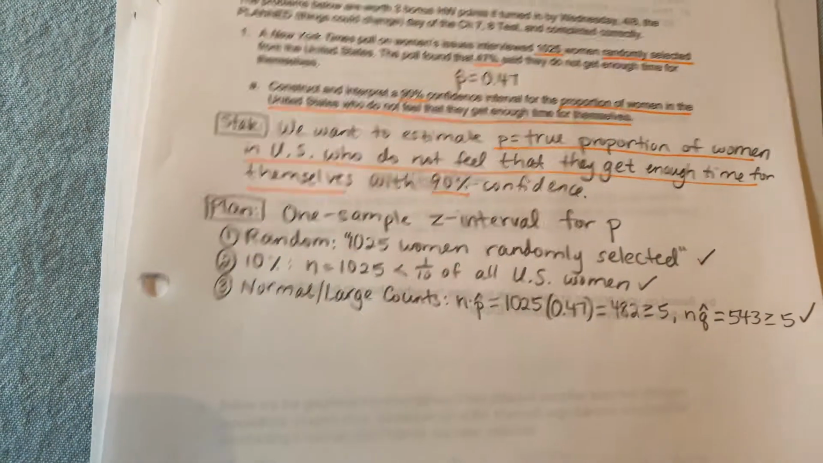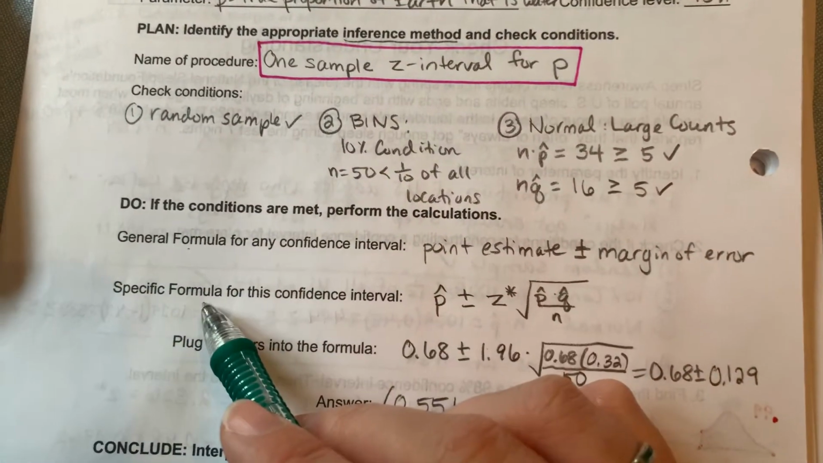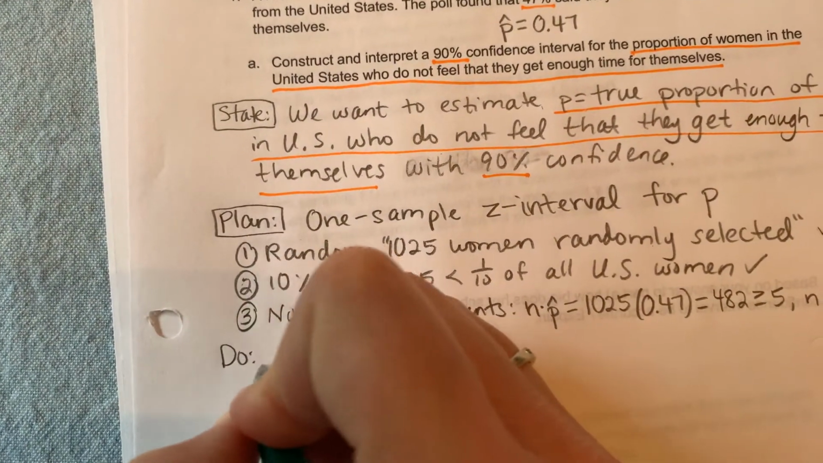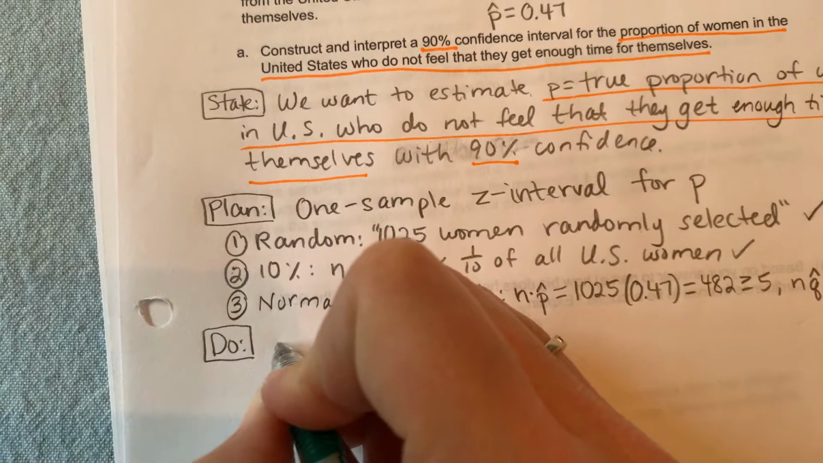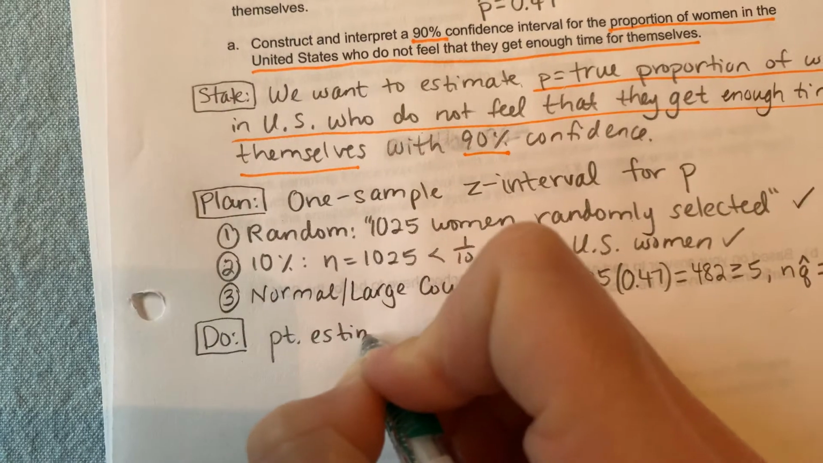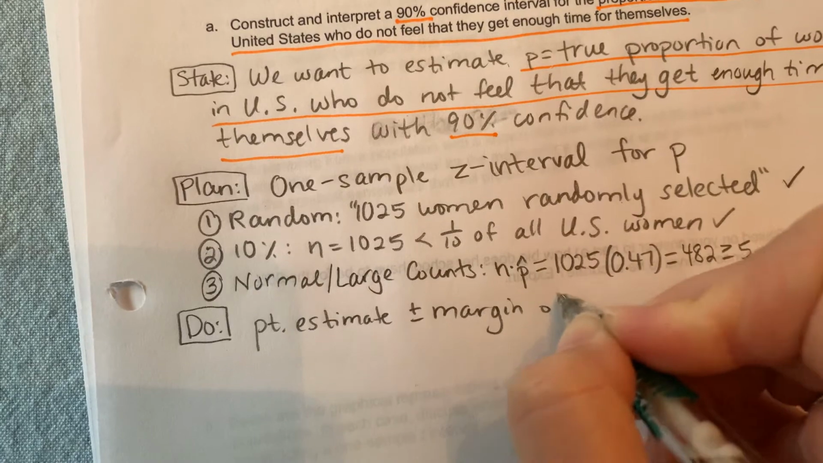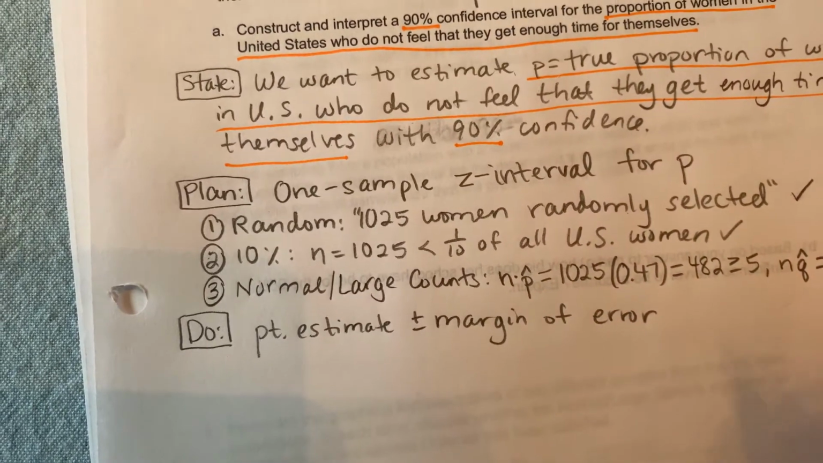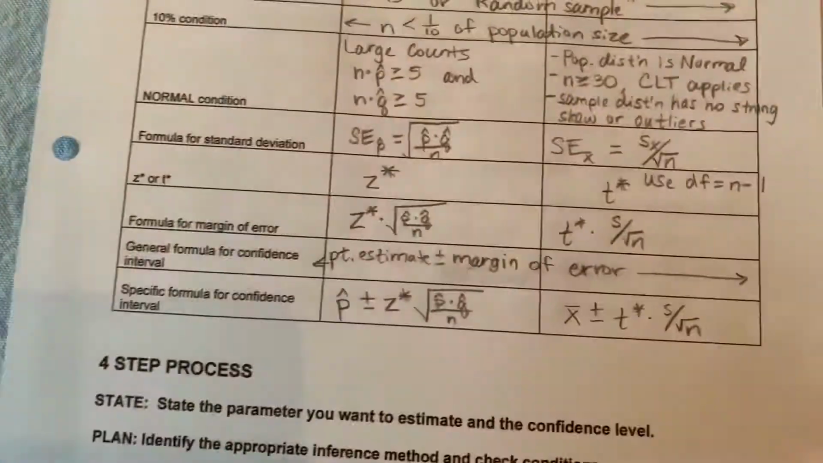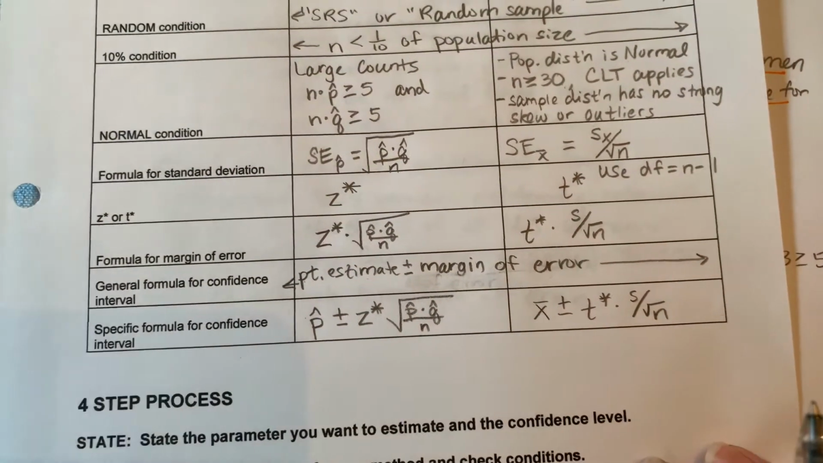So now that our conditions are met, we are ready to move on to the do step. So remember, there are 4 parts to the do step: general formula, specific formula, plug in numbers, give your answer. So let's label this do. Our general formula for a confidence interval is the point estimate plus or minus the margin of error. Okay, our specific formula, remember, is p hat plus or minus c star times the square root of p hat times q hat divided by n.